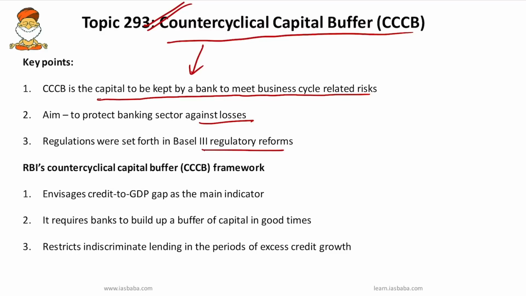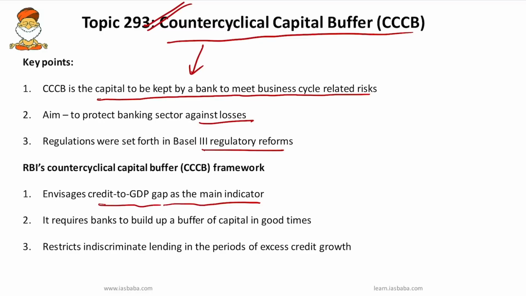So RBI has provided a counter cyclical buffer framework. According to this framework, it envisages the credit to GDP gap as the main indicator, which is used in conjunction with other supplementary indicators. And this framework requires banks to build up a buffer of capital in good times. With this counter cyclical capital buffer, banks are required to set aside a higher portion of their capital during good times when loans are growing rapidly, so that the capital can be released and used during bad times when there is distress in the economy. So you have to remember that.